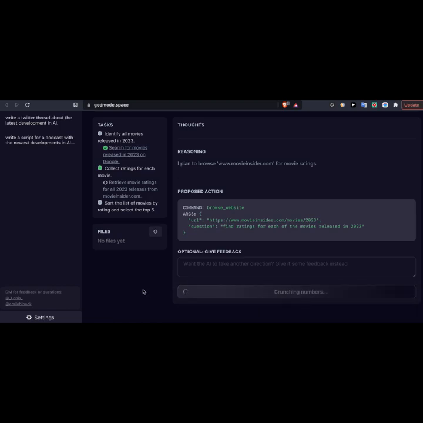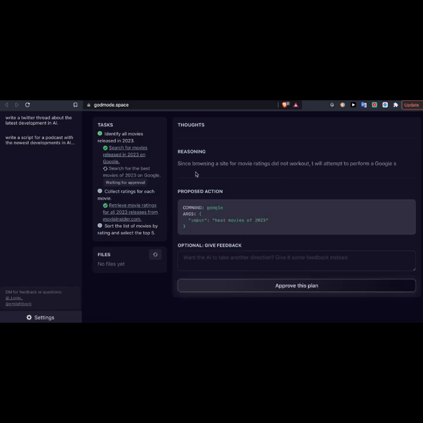So it found a website that it wants to browse, and then it's asking you if it can browse it. Right now, it's browsing this website on its own, right? And we're just going to give it a moment. It's going to go through its process, and it's doing this particular step right now, which is retrieve movie ratings for all 2023 releases from movieinsider.com. And if you want to see exactly what URL it's going through, it's exactly this one right here. So we're just going to give it a second. We're going to let it do its thing, and we're going to see what output it comes up with.